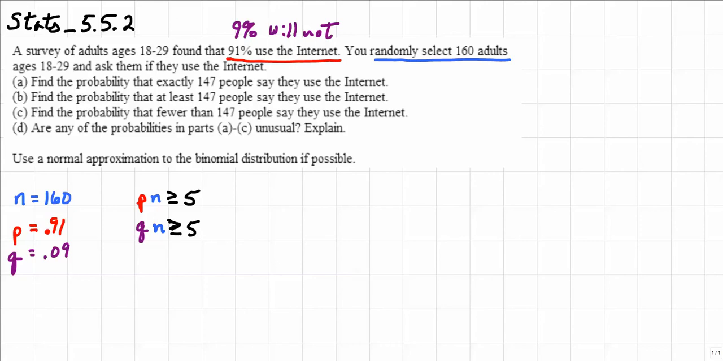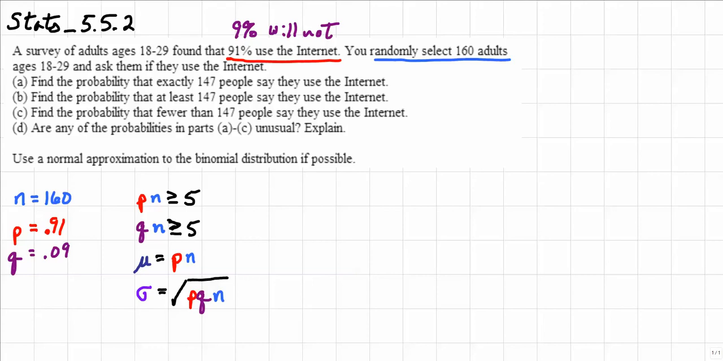And if I can use the normal approximation, that means that the mean, mu, will be equal to the same thing as what we've already found as p times n. And then we need to understand what the standard deviation is going to be. The standard deviation is simply going to be equal to the square root of the product of p, q, and n. So p times q times n. And I need to find all four of these values to make sure that I can use the normal approximation.